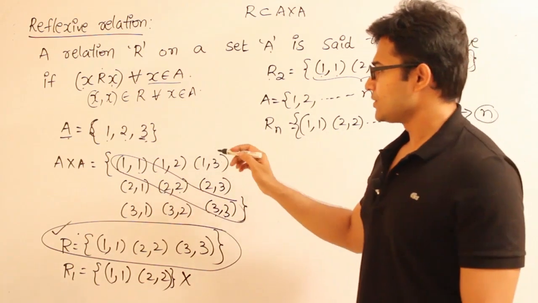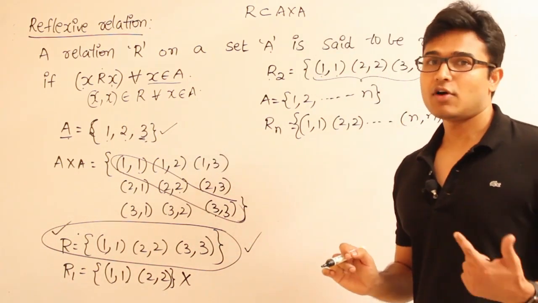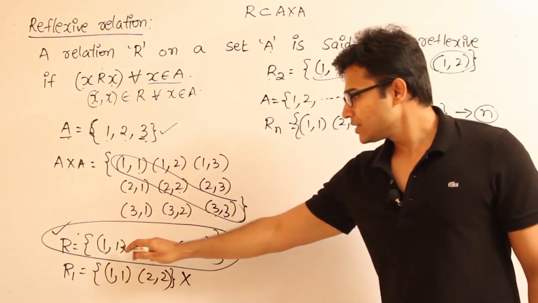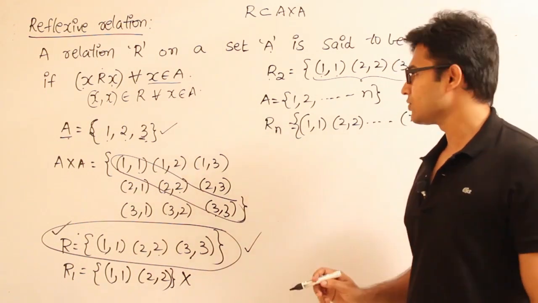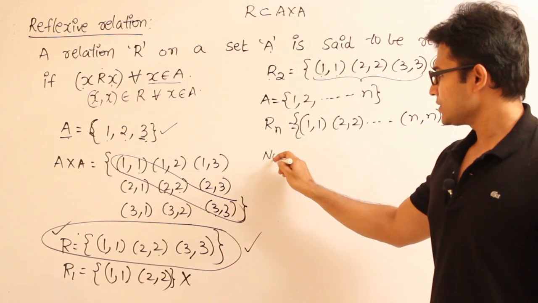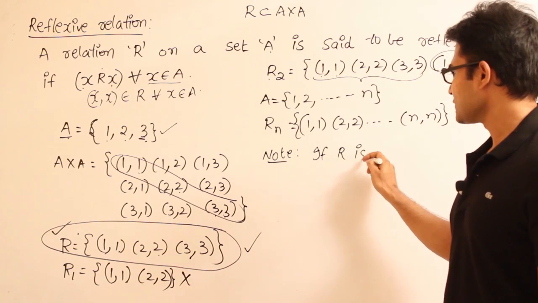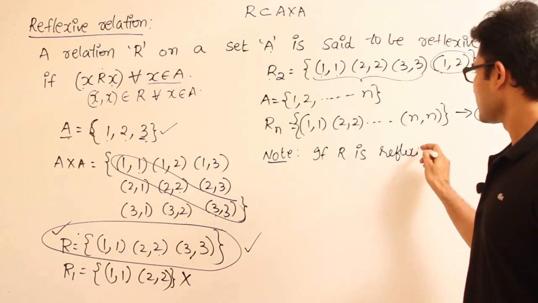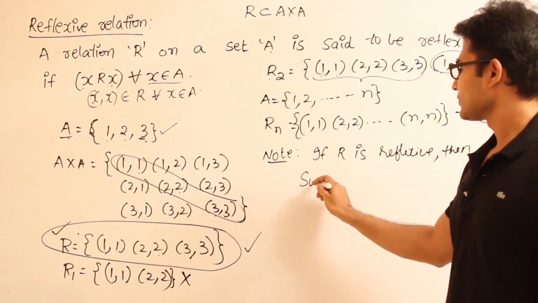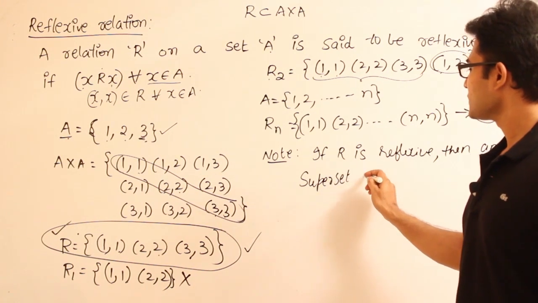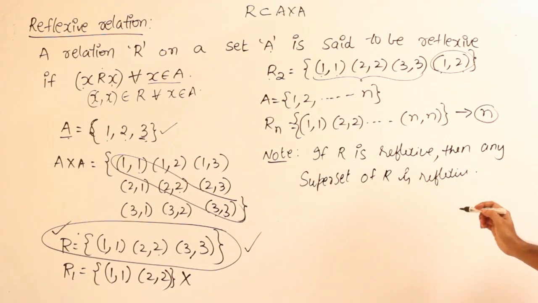Okay. What about the largest relation? If this is A, the smallest relation which is reflexive is this one. What about the largest relation which is reflexive? Along with these elements, it can contain any other elements, still it will be reflexive, isn't it? So one point worth noting here: if R is reflexive, then any superset of R is reflexive.